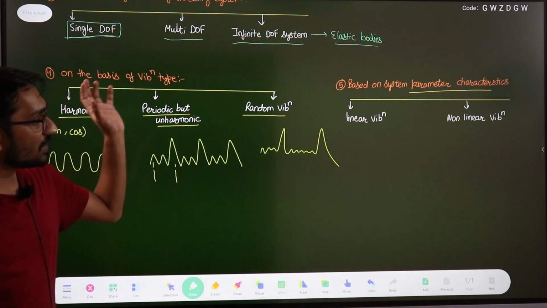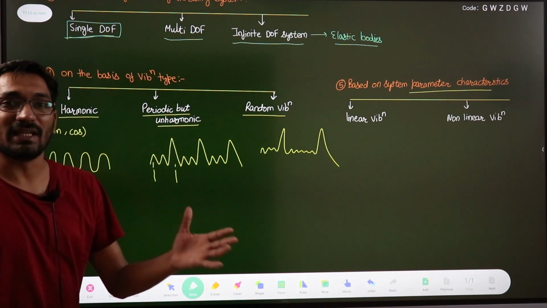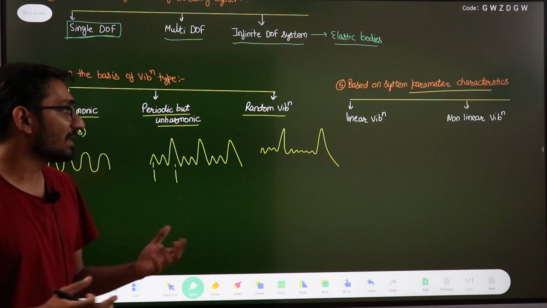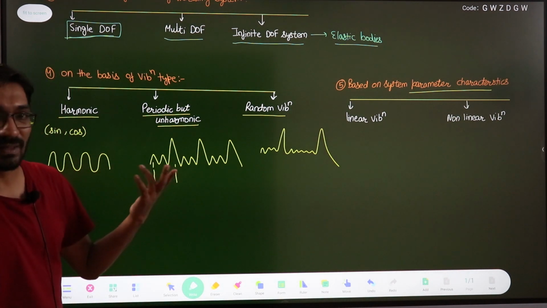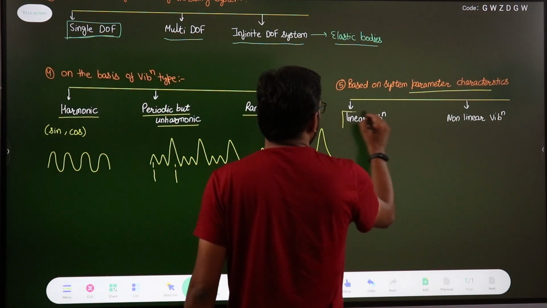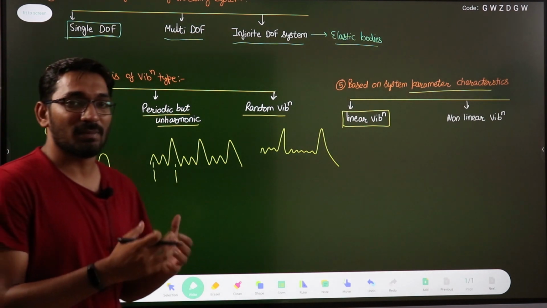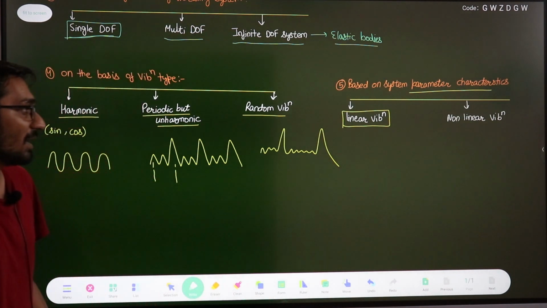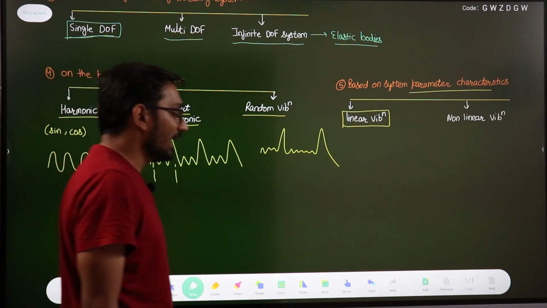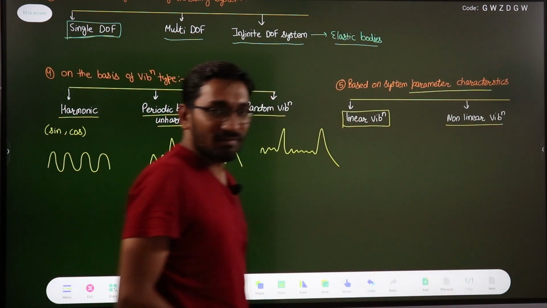If the system parameters are linear, if the spring is a linear spring and all the system parameters are linear, then the vibration induced will be linear vibration. If the parameters are not linear, then we have non-linear vibration.